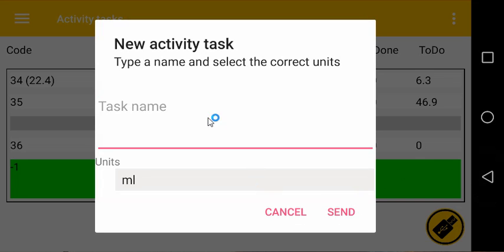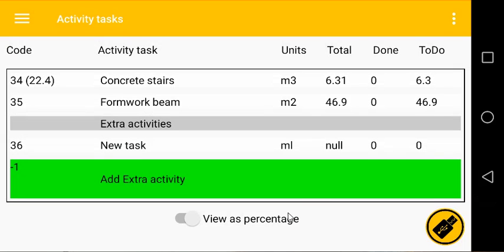And then click send to save the new work activity.